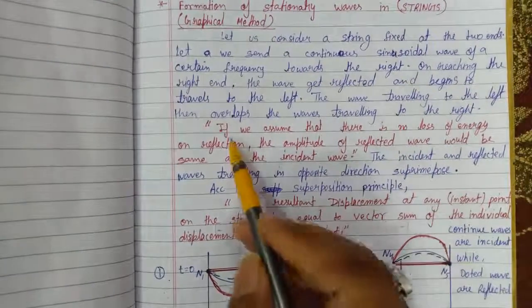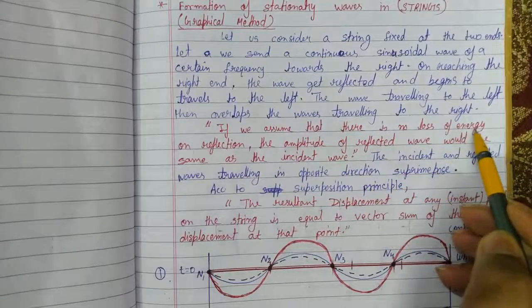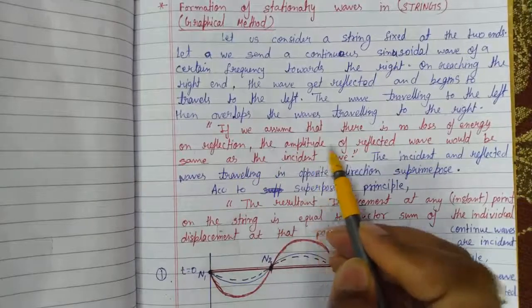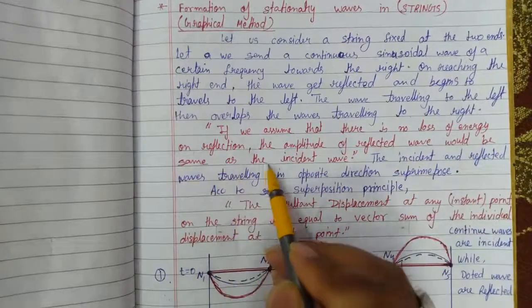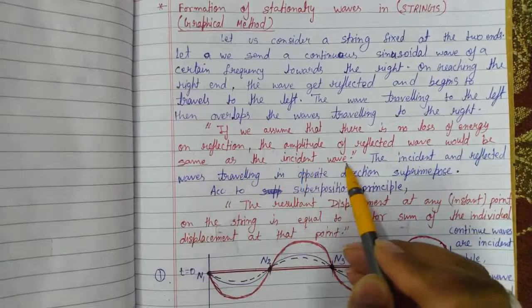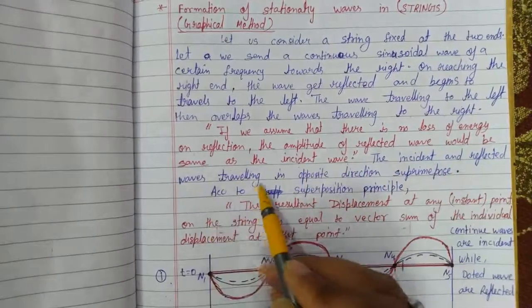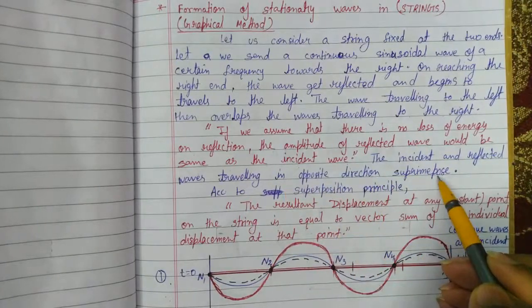If we assume that there is no loss of energy on reflection, the amplitude of the reflected wave would be the same as the incident wave. That is, the incident and reflected waves travel in opposite directions and superimpose.